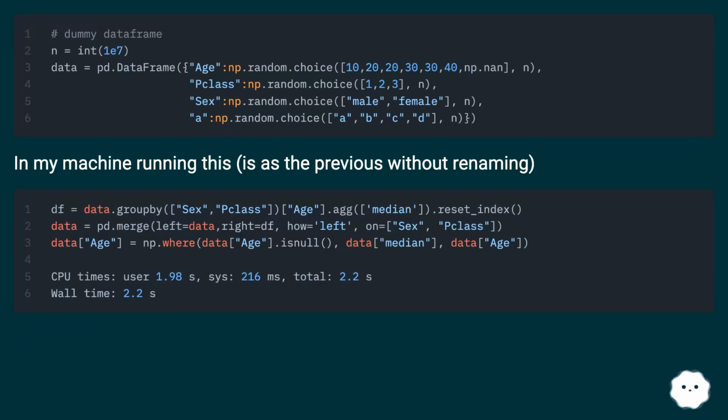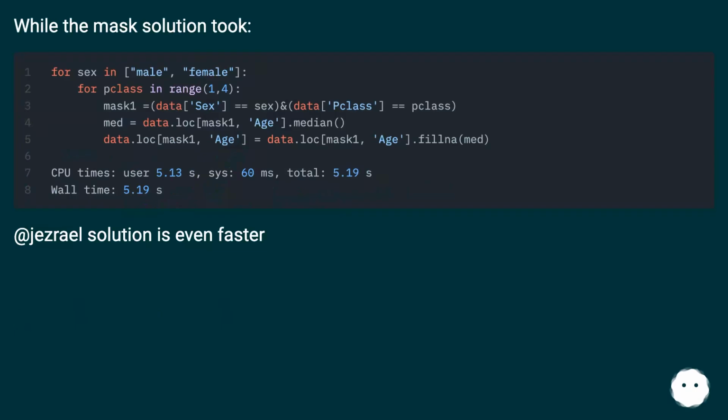On my machine, running this is the same as the previous without renaming. While the mask solution took longer, Jezrael's solution is even faster.